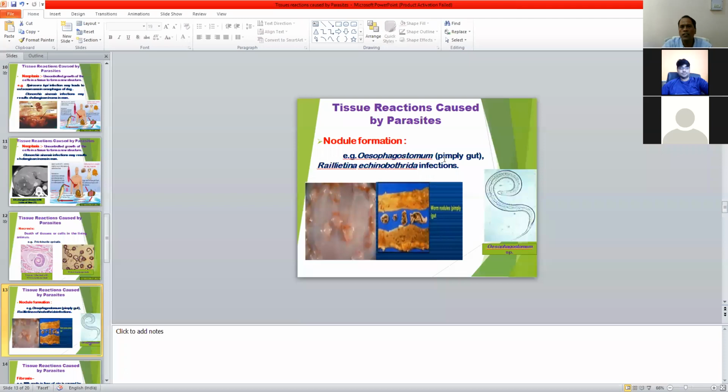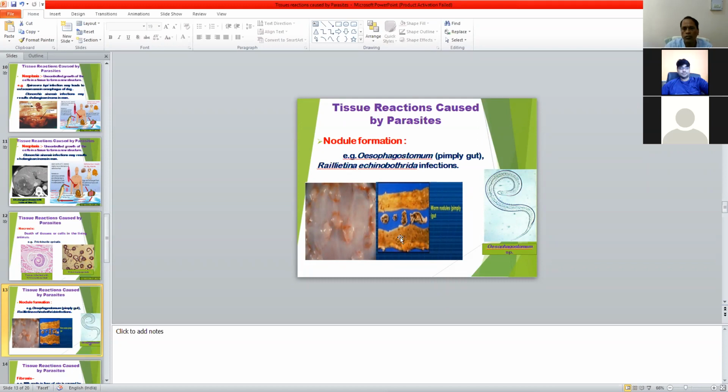This is known as pimply gut, so called due to the nodule formation. This is also called nodular worm. Another example of nodule formation occurs with Raillietina echinobothrida. This is the poultry tapeworm, commonly known as the nodular tapeworm of poultry, because it forms nodules in the small intestine.